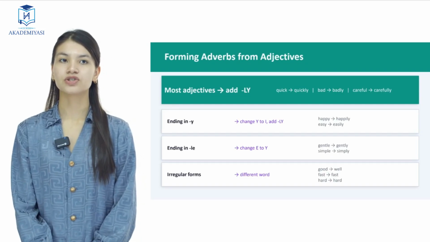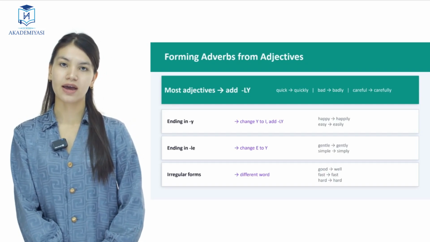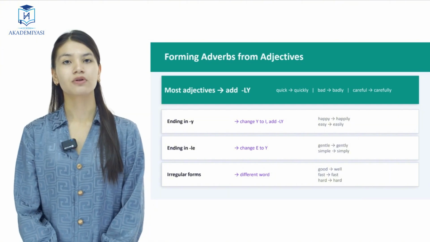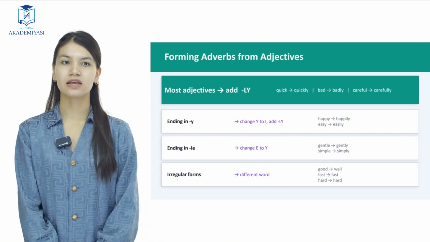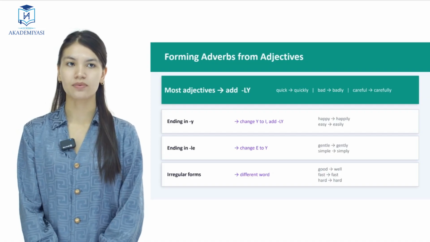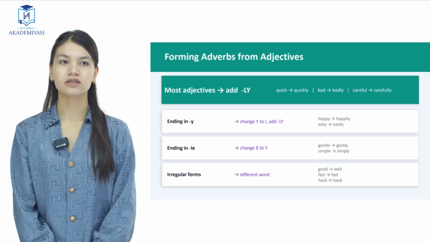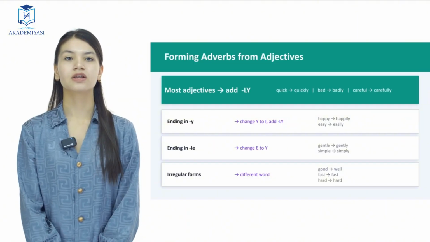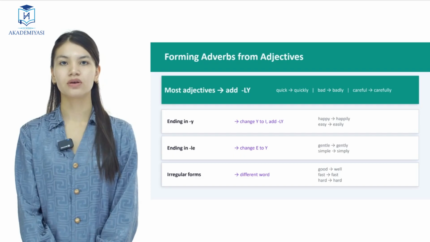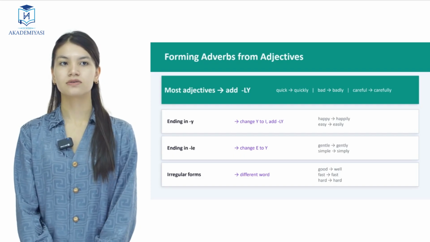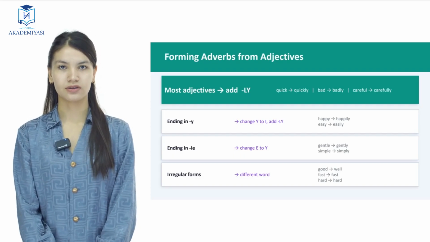Ending in y, change y to i and add ly. For example, happy, happily, easy, easily. Ending in le, change e to y. Gentle, gently, simple, simply. And irregular forms change to a different word. For example, good, well, fast, fast, hard, hard.